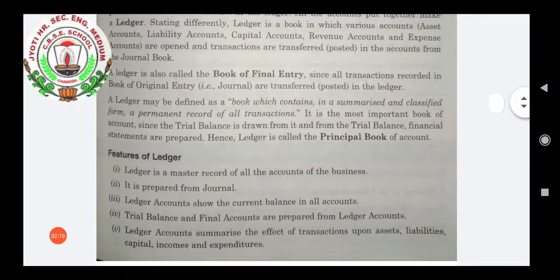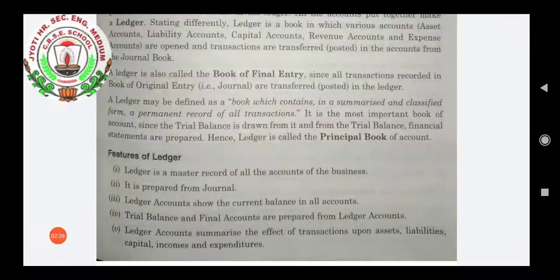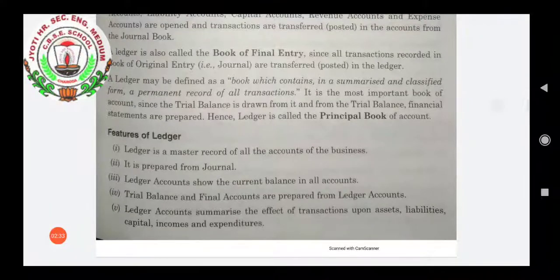Now we'll discuss some features of the ledger. First, the ledger is a master record of all the accounts of the business. Why? Because in this ledger we will have all the kinds of accounts, and all the transactions that we have recorded in the journal will be posted in the ledger. Second, it is prepared from the journal. As we all know, first of all transactions are recorded in the journal and from there the entries are posted to the ledger.